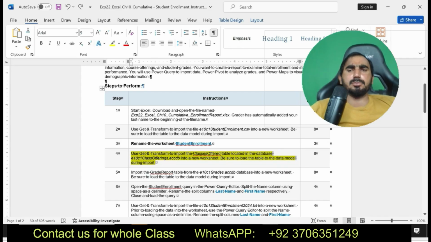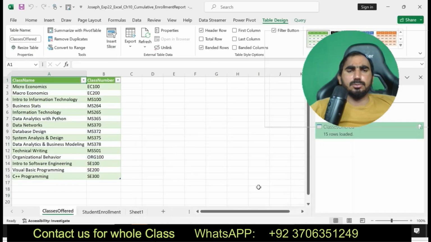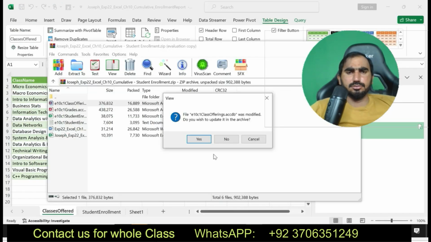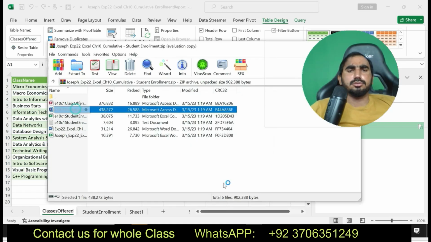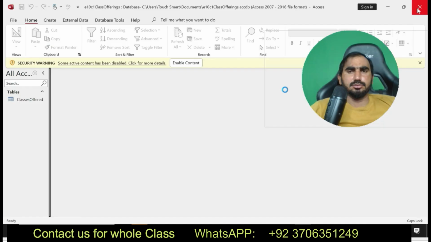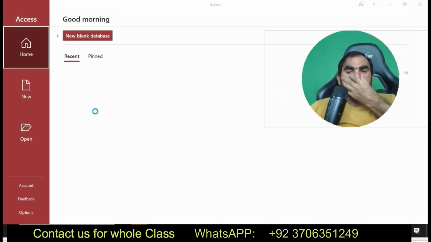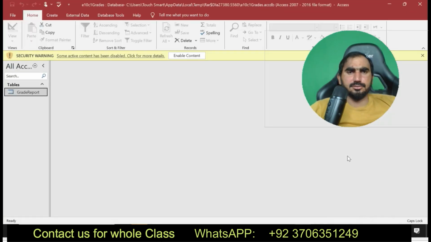I have completed step number 4 and am going to move to my next step, step number 5. Import the grade report table. Okay, now I am going to solve step number 5. Now I am going to solve step number 5 here.